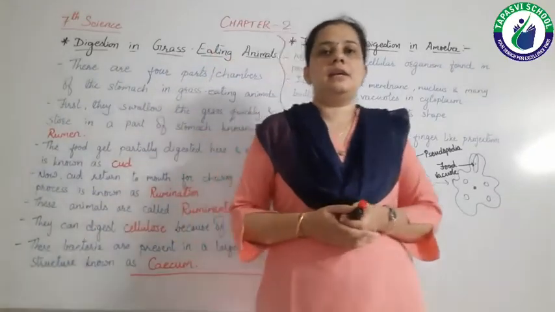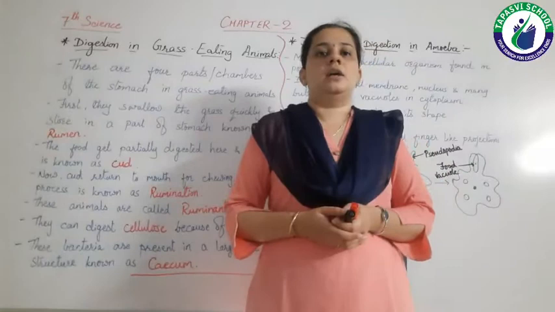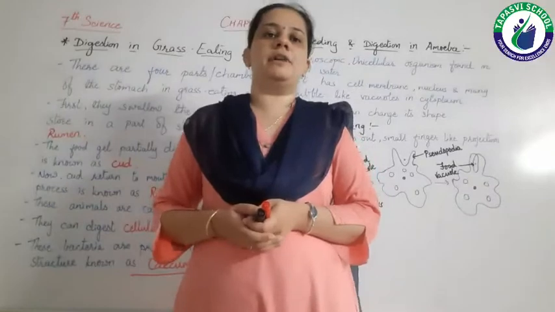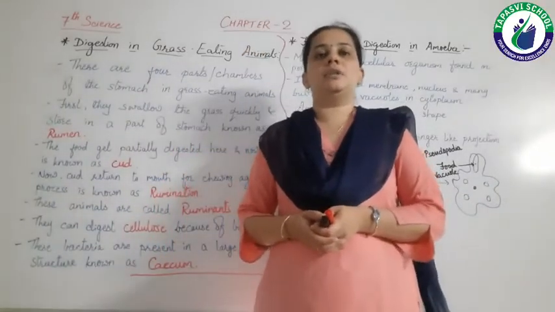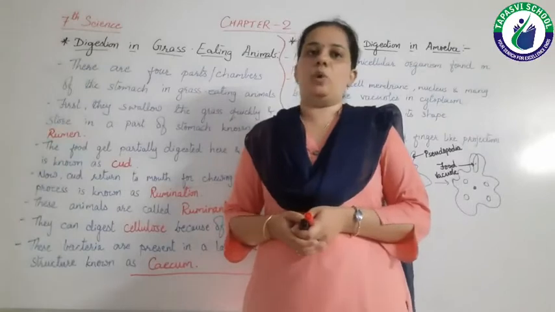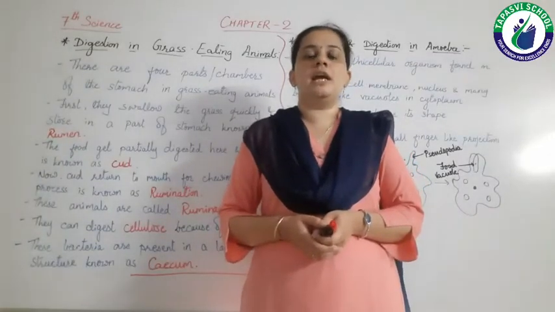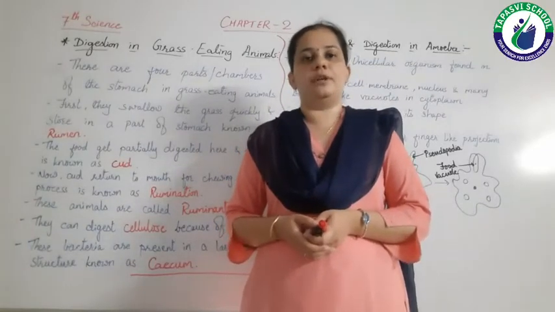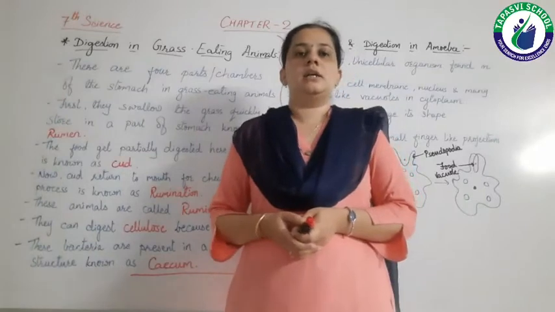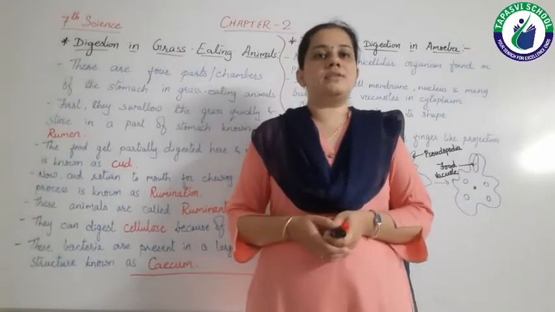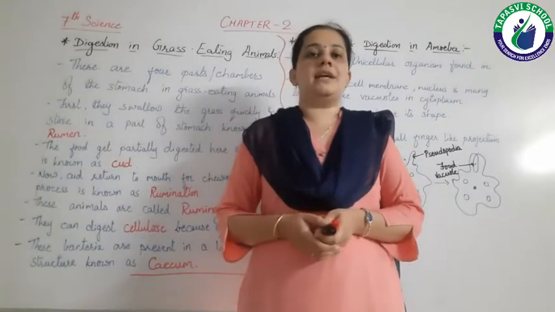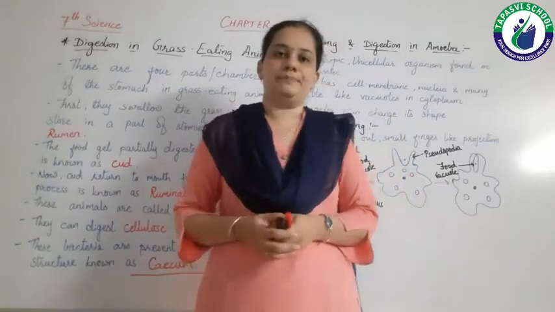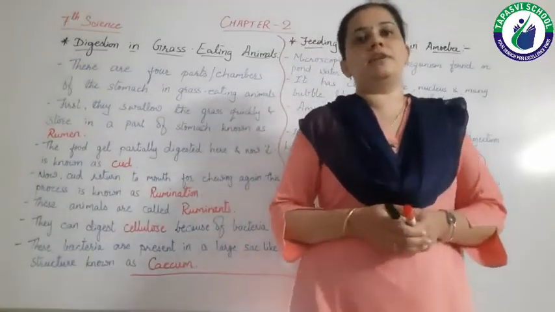So let's see what happens in the digestive system. As we take the food with the help of our hands into the mouth, there are 32 teeth and 1 tongue. The teeth chew the food and the tongue mixes the food with saliva. It also tastes the food. Here the saliva has an enzyme, a digestive juice, which digests the starch present in the food and converts it into sugar. Now the food enters the esophagus.